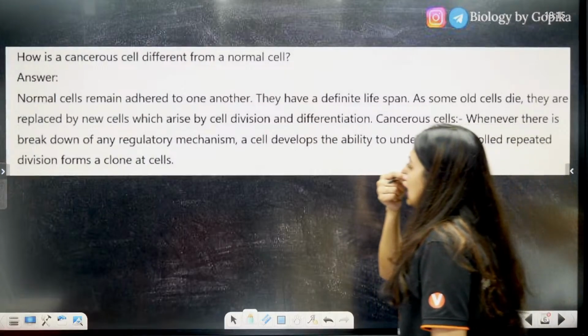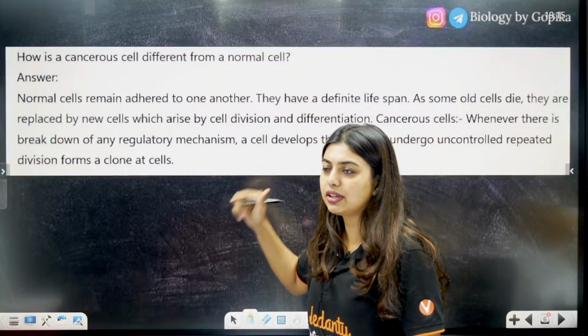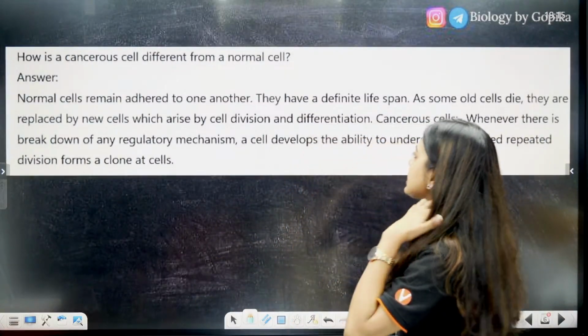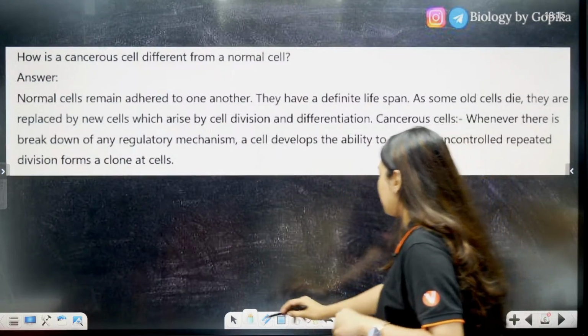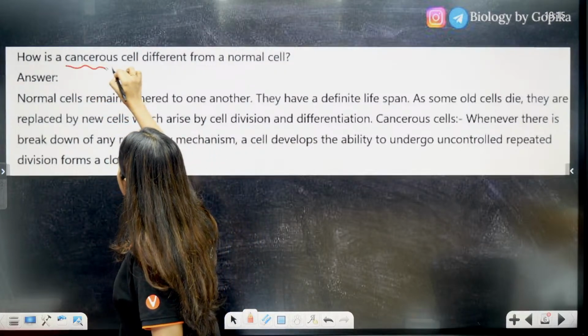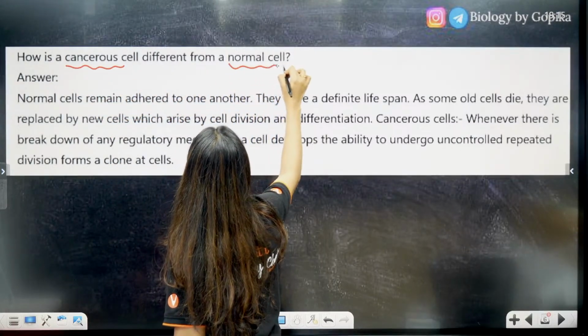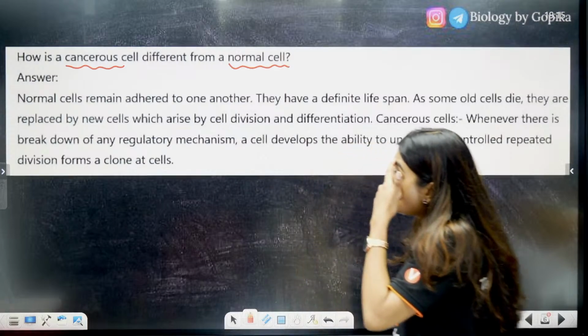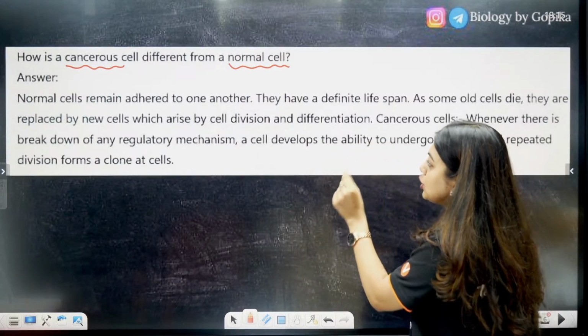Next question. How is a cancerous cell visible? How are cancerous cells different from normal cells? Answer: normal cells remain adhered to one another.